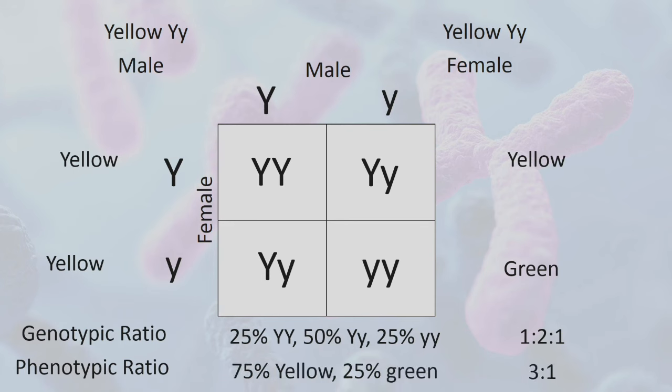So, the ratio would be 3:1. Bakit 3:1? Meron ditong purong dominant, meron ditong heterozygous, which is also categorized as dominant. Kaya, 75% yung yellow color, which is a dominant color. And 25% green for a total of 100%.